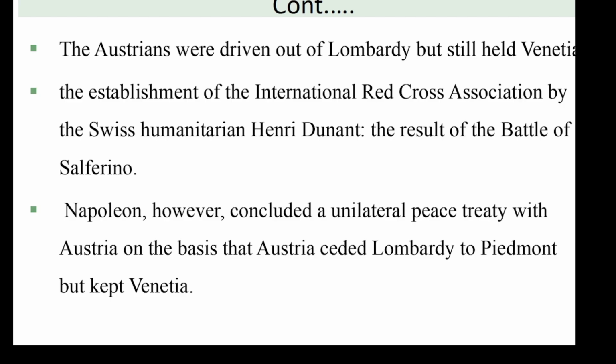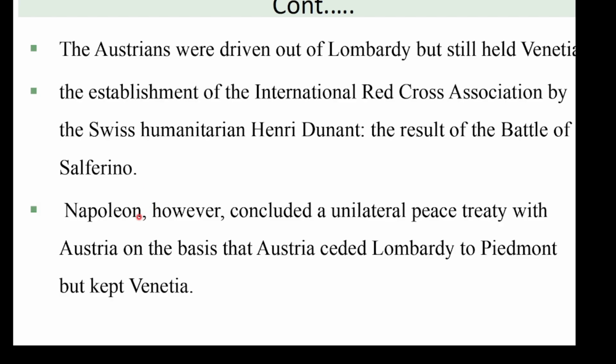This means the result of the Battle of Solferino, which was fought between Austria on one hand and Piedmont-Sardinia supported by France on the other hand. This is the international consequence of the Battle of Solferino. This one is another issue. Napoleon, however, concluded a unilateral peace treaty with Austria on the basis that Austria ceded Lombardy to Piedmont and kept Venetia.